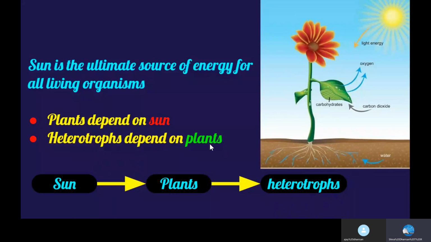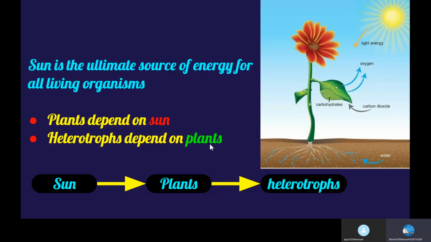And let us learn one more thing. You know that heterotrophs depend on other organisms for food. They directly or indirectly depend upon green plants for their nutrition.